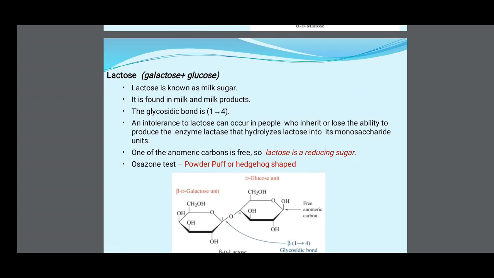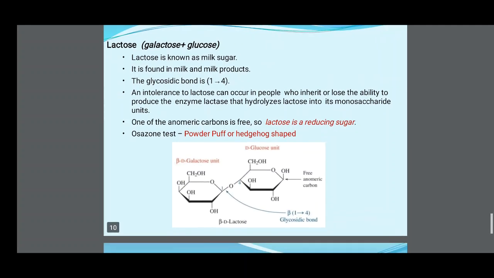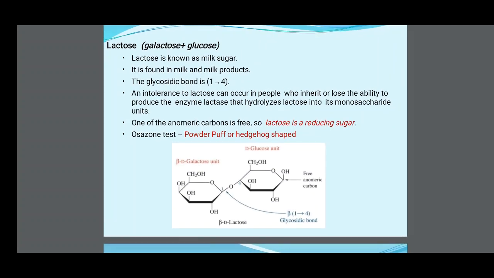One of the anomeric carbons is free, so lactose is a reducing sugar. Osazone test: powder puff or hedgehog shape. See, beta D lactose has a beta 1 to 4 glycosidic bond. In that, beta D galactose and glucose units.